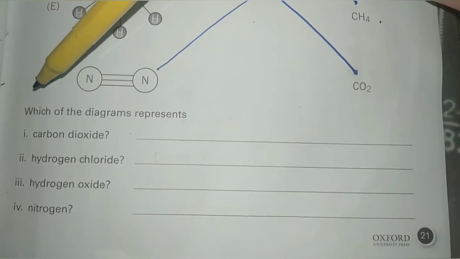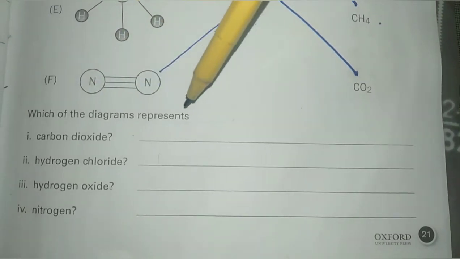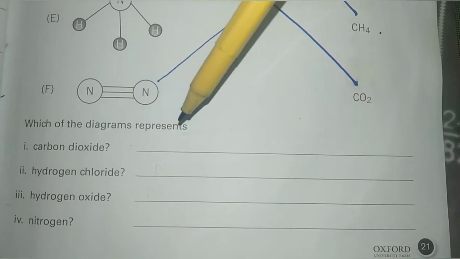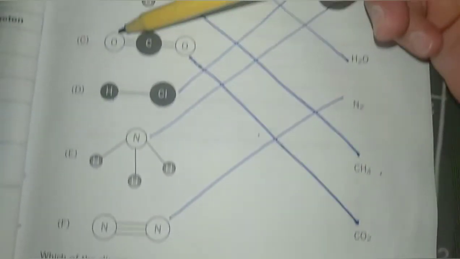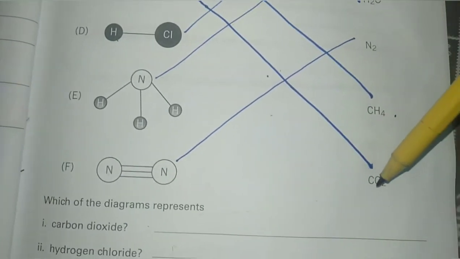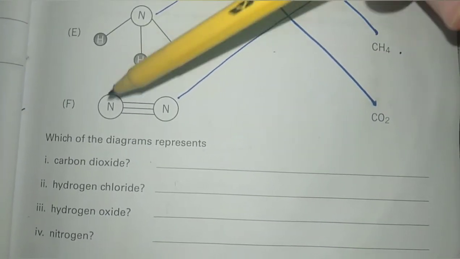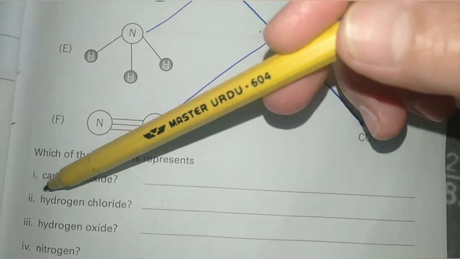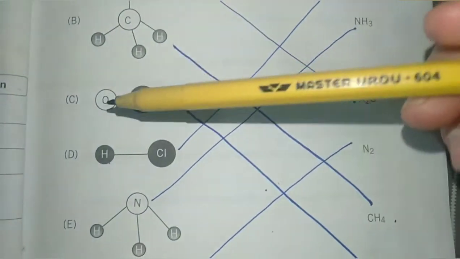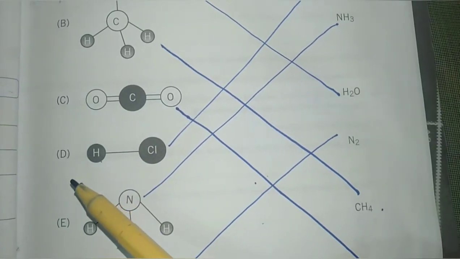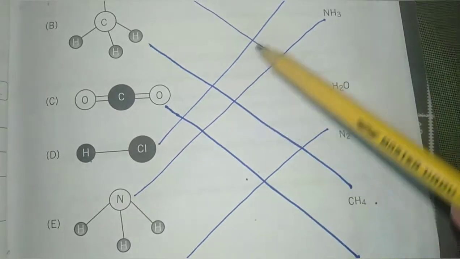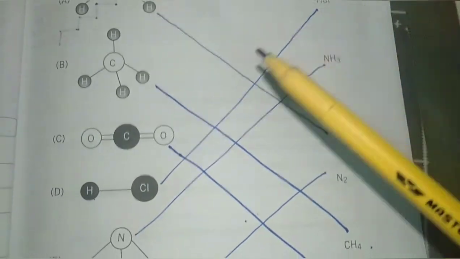Question number 6. Which of the diagrams represent carbon dioxide? Beta, carbon dioxide is represented by the diagram C, and its formula is CO2. Part 2, hydrogen chloride. Hydrogen chloride is represented by the diagram D, and its formula is HCl.